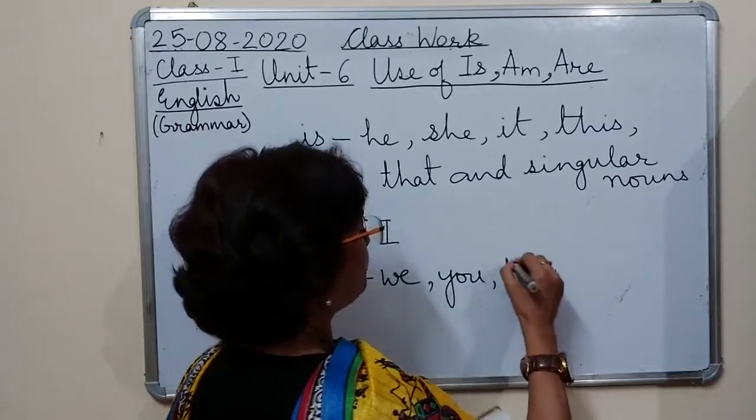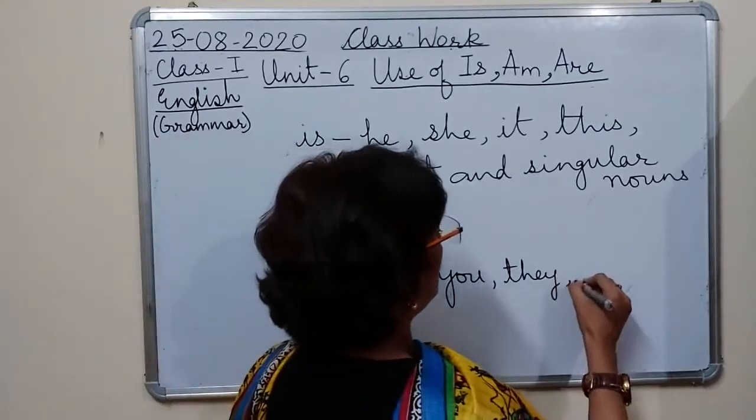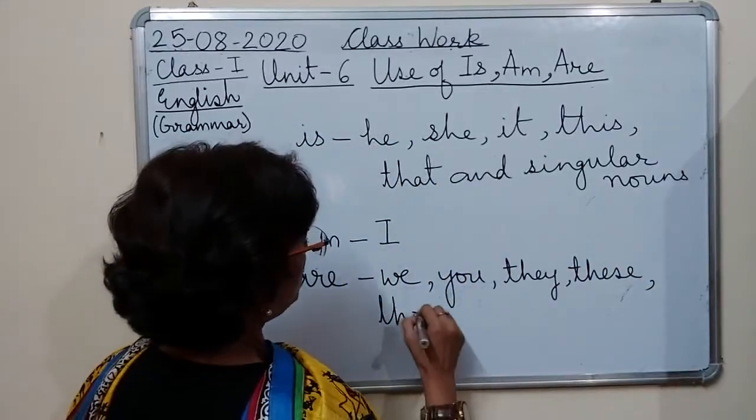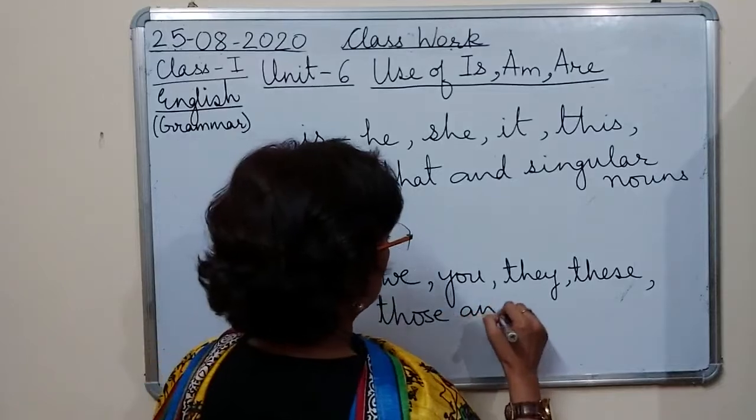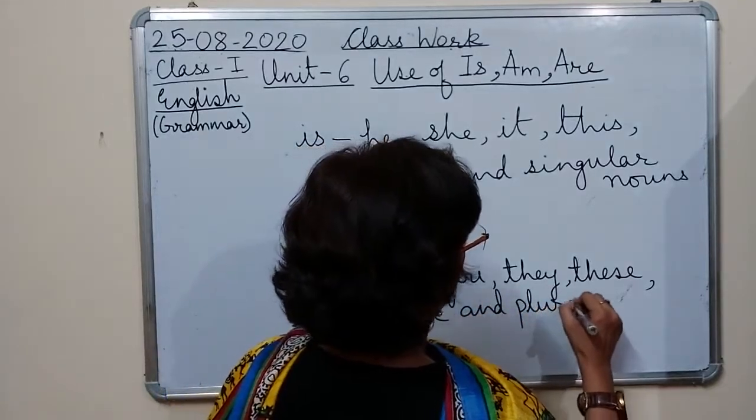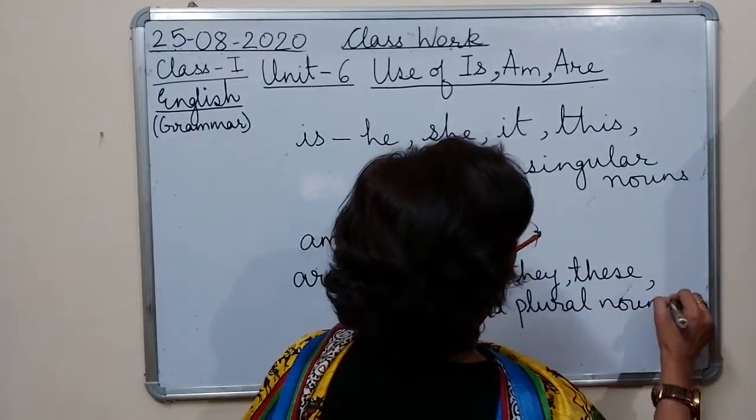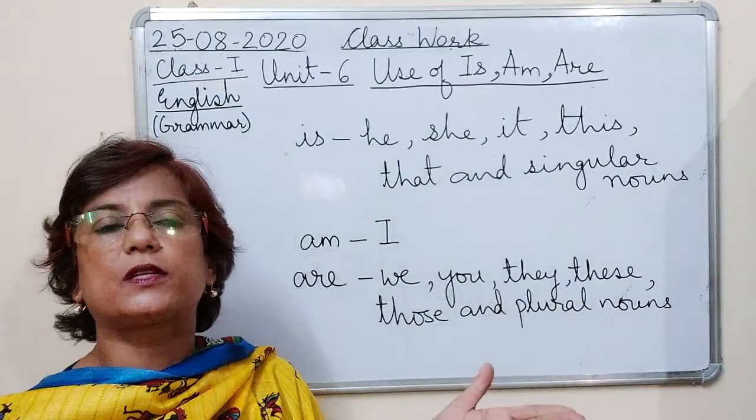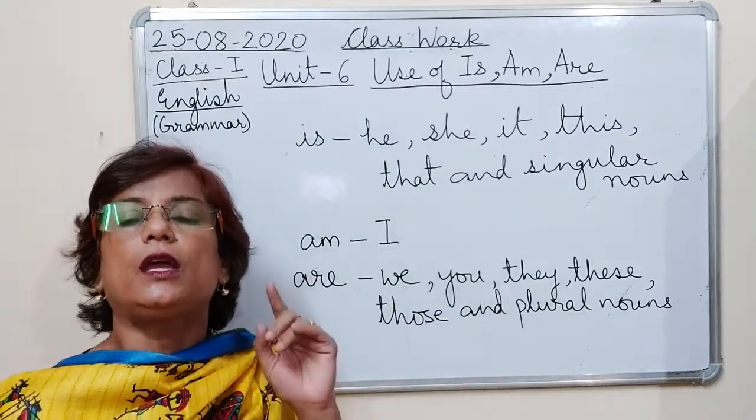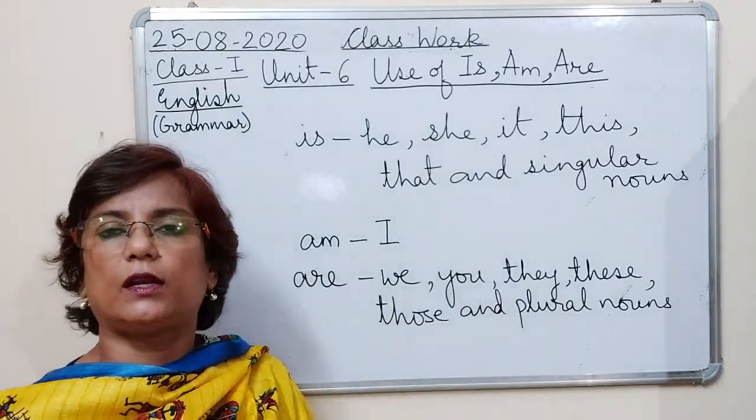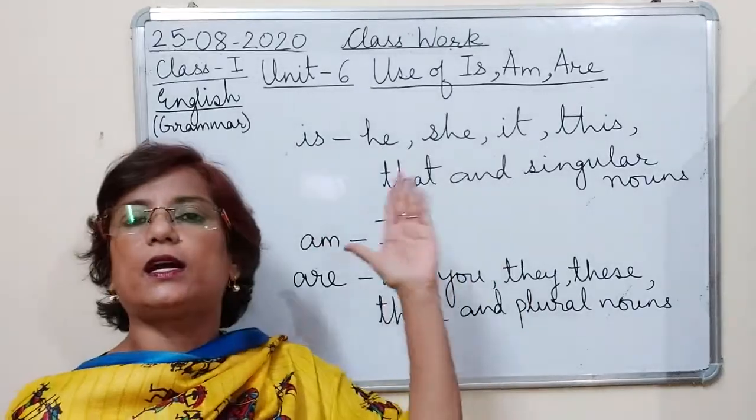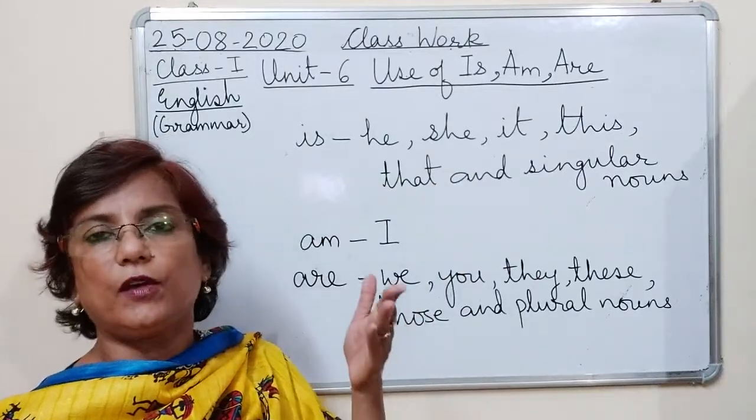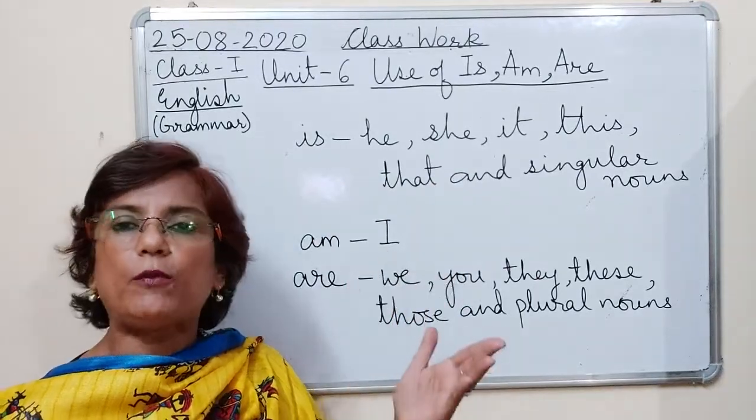they, these, those and plural nouns. He, she and it. That means for third person. This is for singular noun. If it is more than one. अगर ये he, she and it की जगह one single boy और one single male, अगर one की जगह if it is 2, 3, 4, 5 तो हम क्या बोलते हैं?